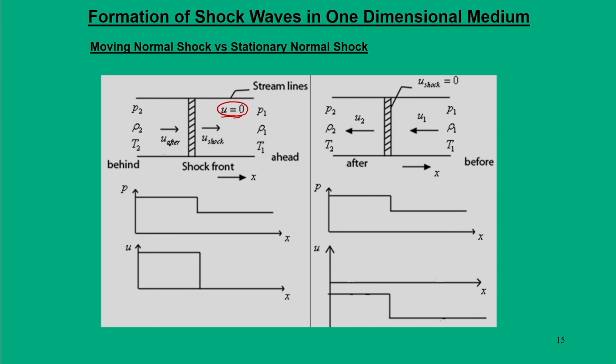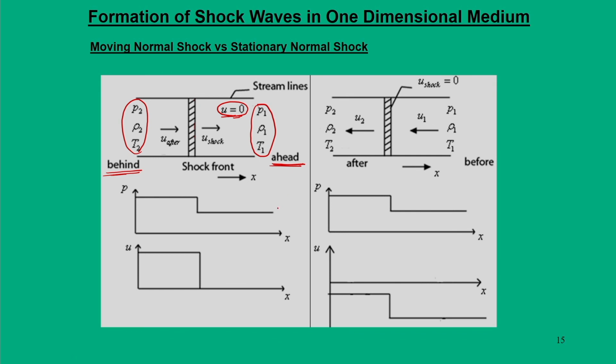Then when the shock front is moving, your initial gas has no velocity here. When the shock front is moving in one direction, the initial condition of the medium is P1, rho1, T1, and the final condition of the medium is P2, rho2, T2. Since in this region the shock wave has not crossed, we say ahead of the shock, and in this region the shock wave has already crossed, so we say behind the shock.